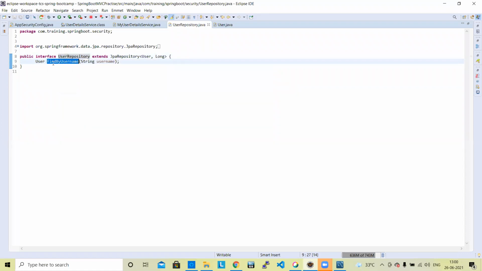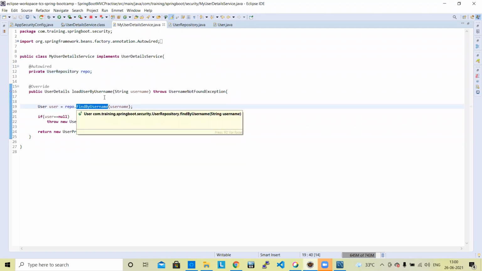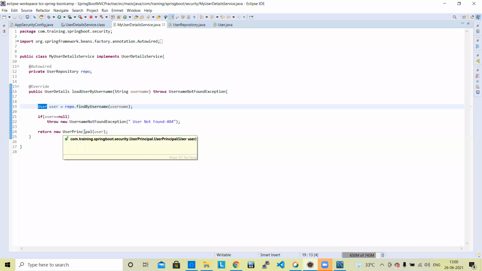Earlier it was giving an error because it was not able to build and the package structure was wrong. That was the reason. Now it is working. So this is where it gets the value: repository find by username. We are passing the username field value and it is returning a user object. And this user object is ultimately returned as user principal.